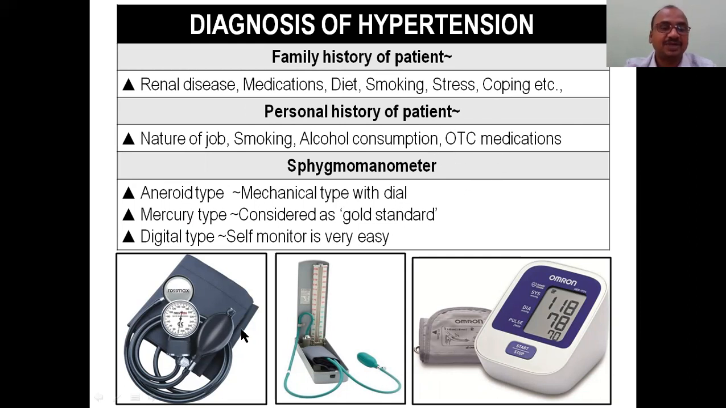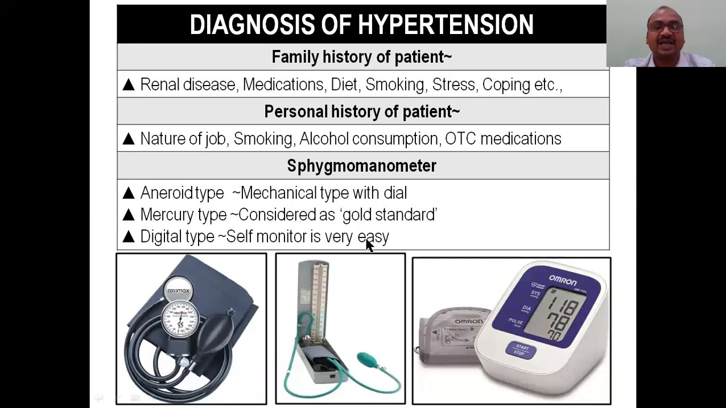Sphygmomanometer: mainly three types are there. This is aneroid, very important bits. Aneroid type is a mechanical type only, with a dial. This is very important: the dial is only present here. No mercury here, and here also no mercury. Here it is only mercury; you can see the mercury. That's why it is called Hg.